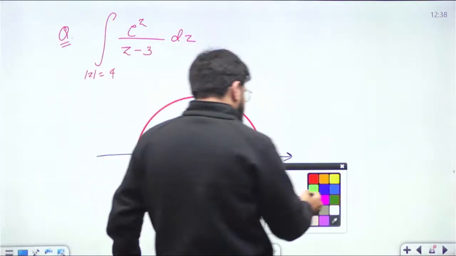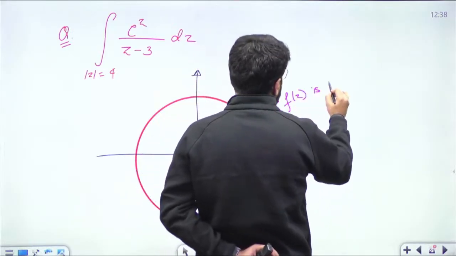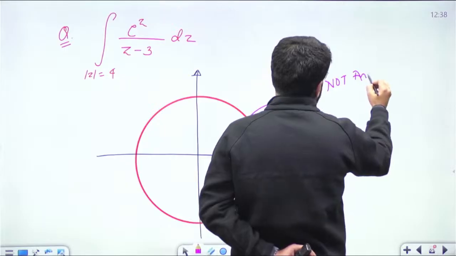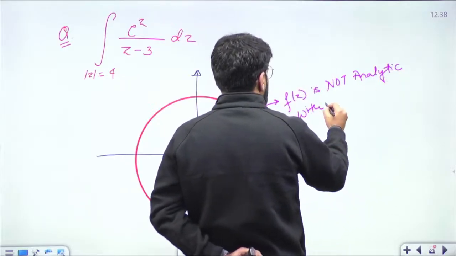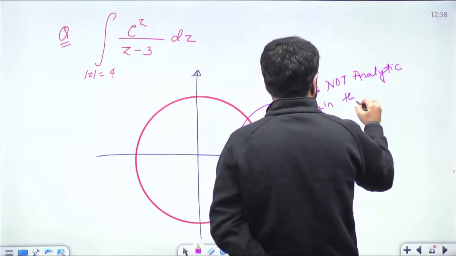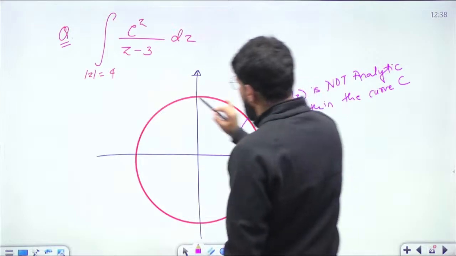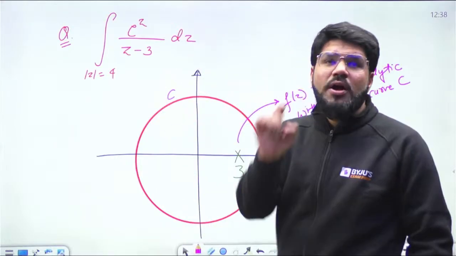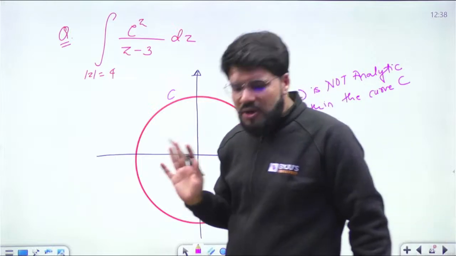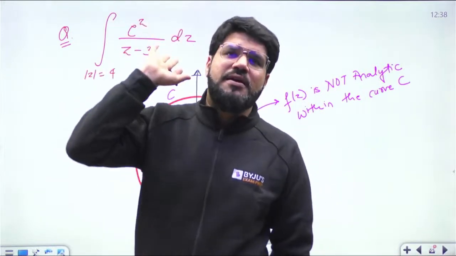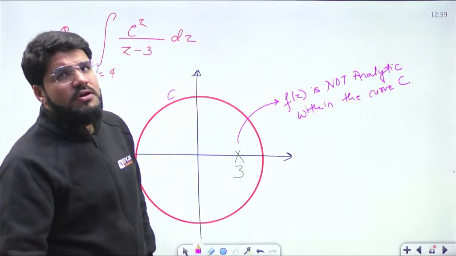Now I can place a remark here: the function is not analytic within the given curve C. Again, this is the given curve C, and the function is not analytic at even one point. Because what was the condition? It should be analytic everywhere within the given curve. So it is not analytic.